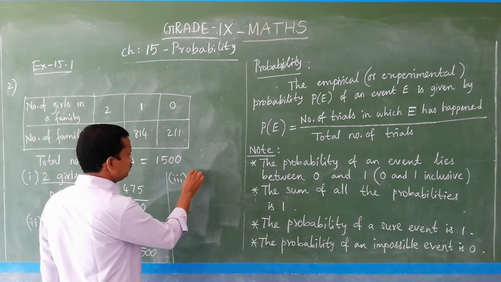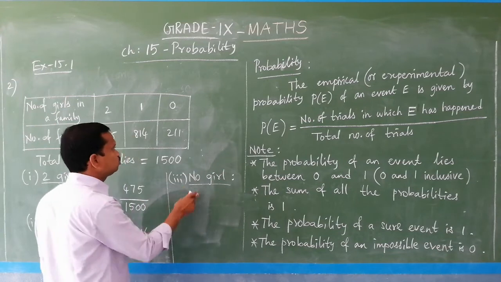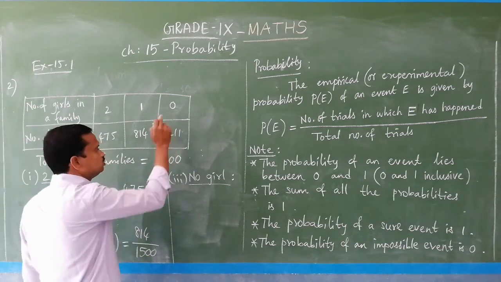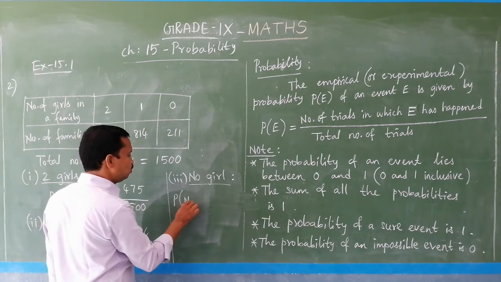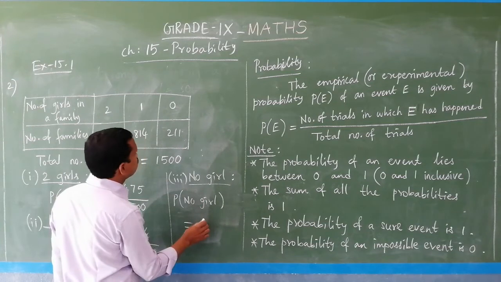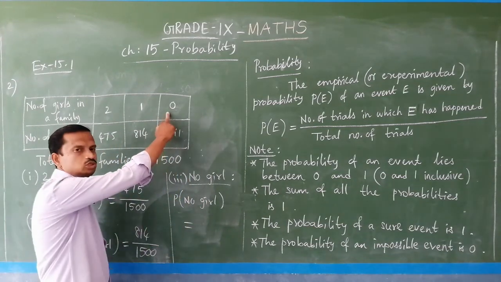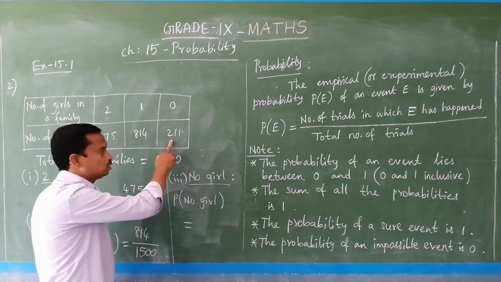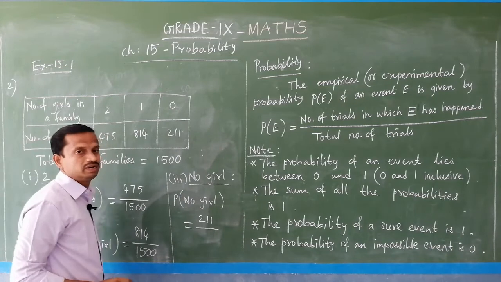And then option 3, no girl. In words they have given no girl, that means what? 0. In number, 0; in words, no girl. So, probability of a family having no girl is equal to 211. No girl means 0 girls. How many families having no girl? That is 211. Do not get confused, do not put 0 in the numerator.